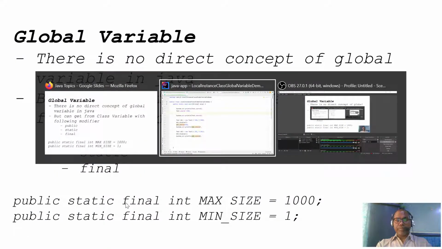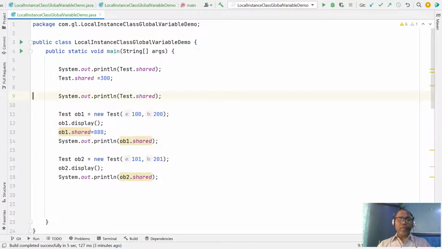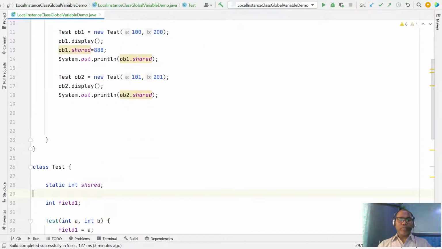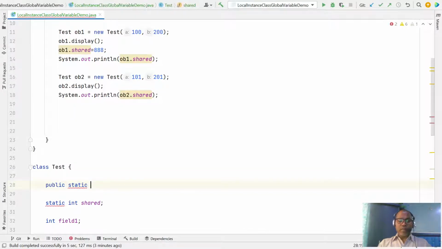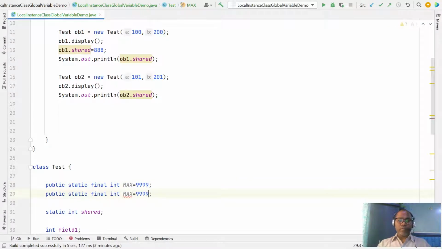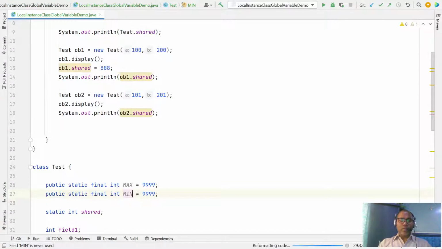Let us say here in the class I can say public static final int max value, let's say max 999, or similarly you can declare min.